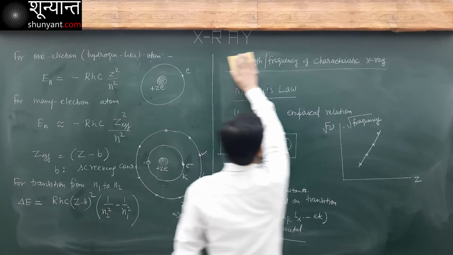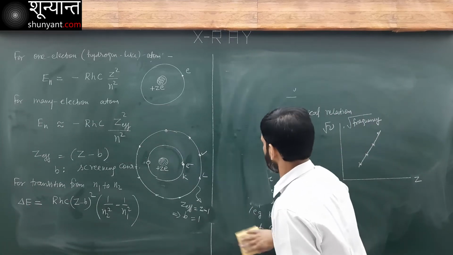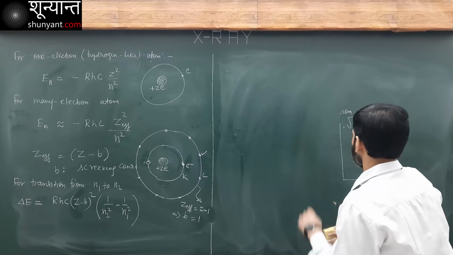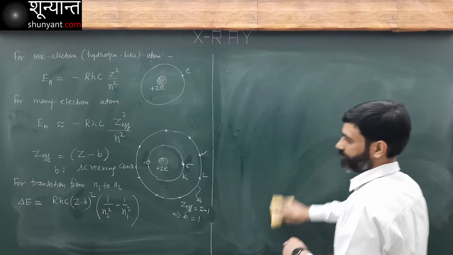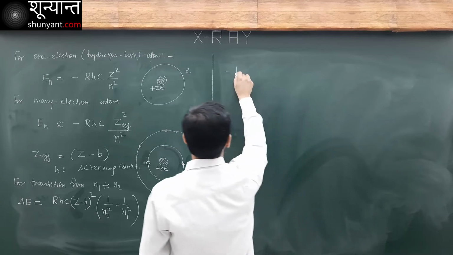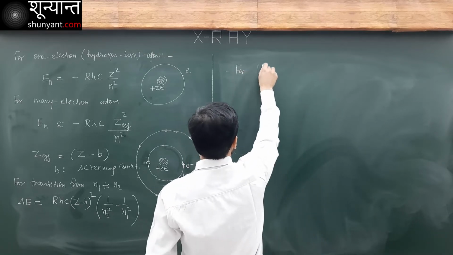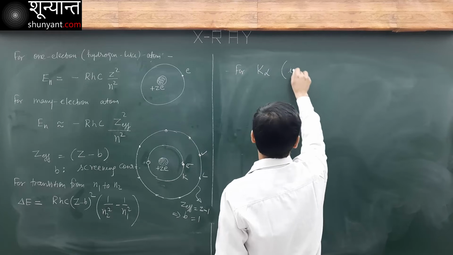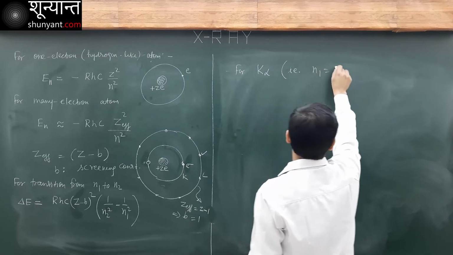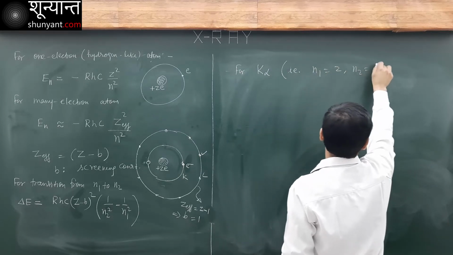Now for K alpha, that is n1 is equal to 2, n2 is equal to 1.